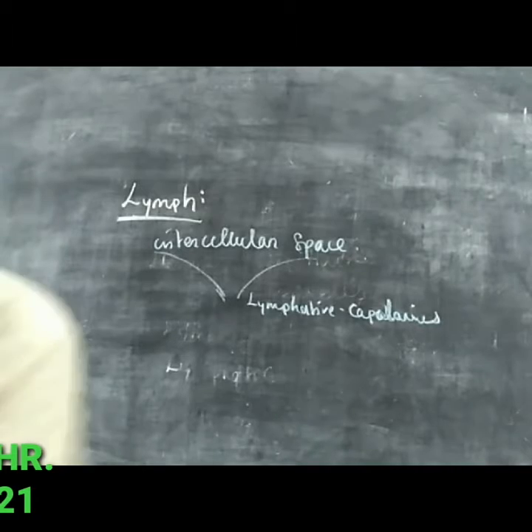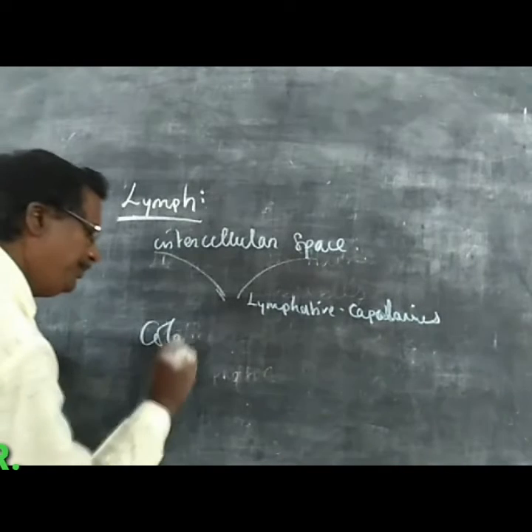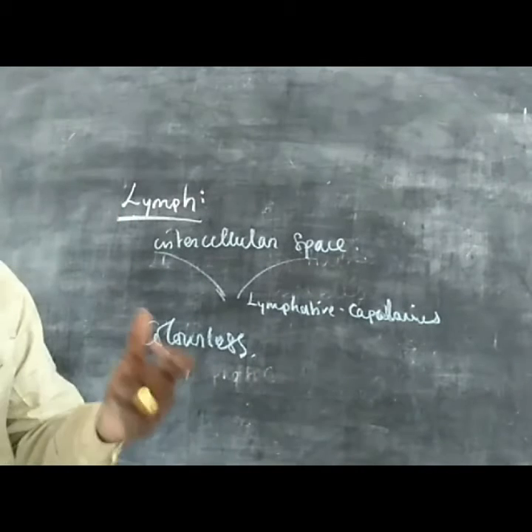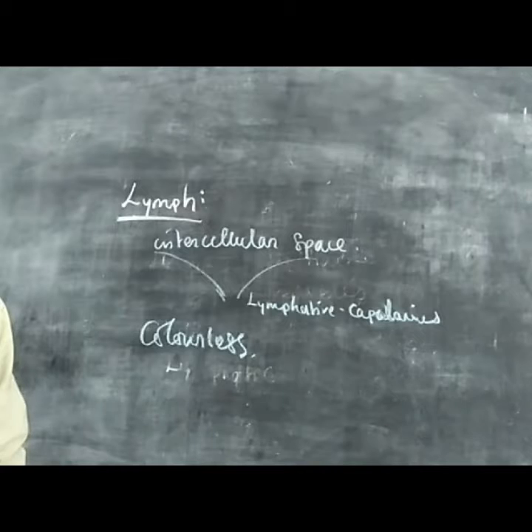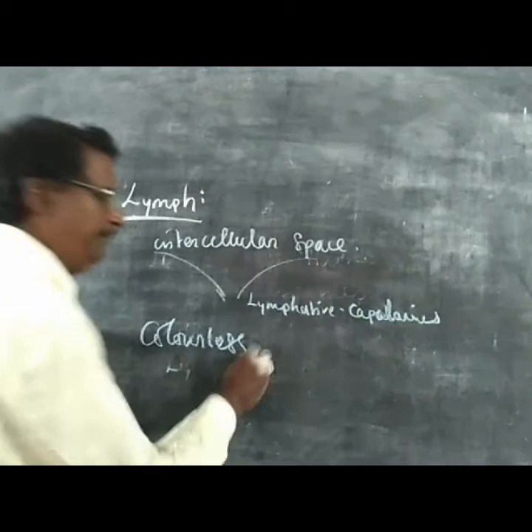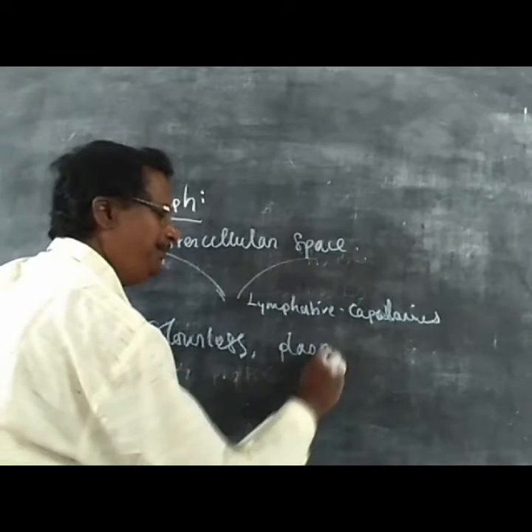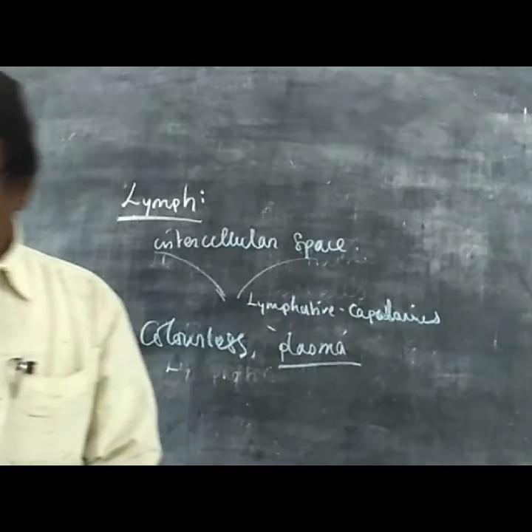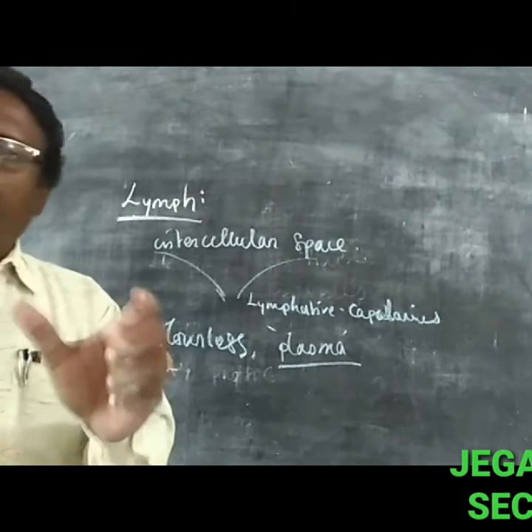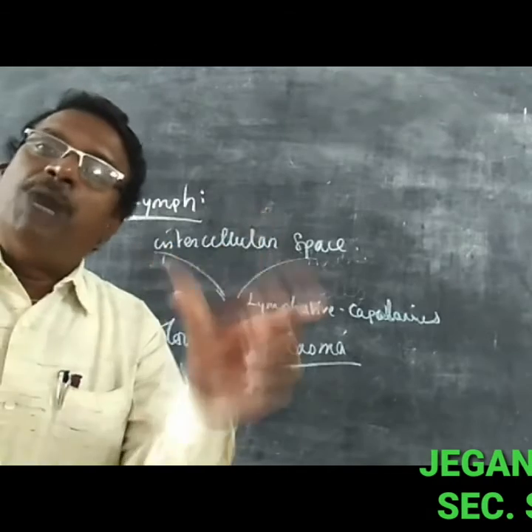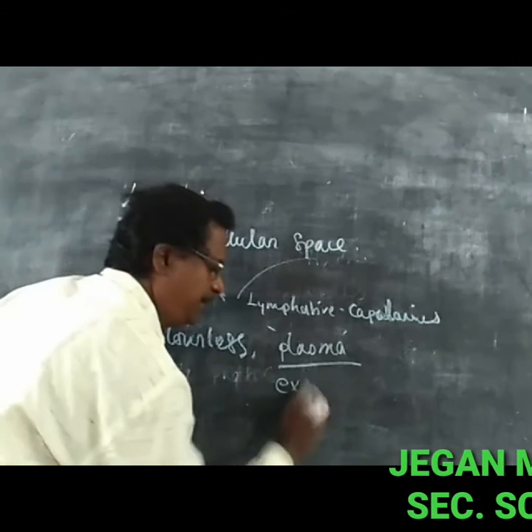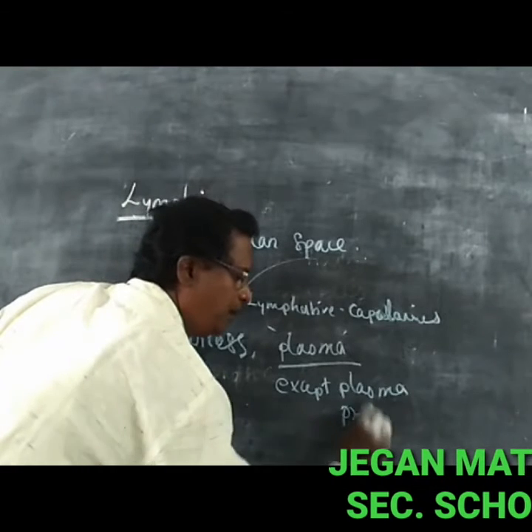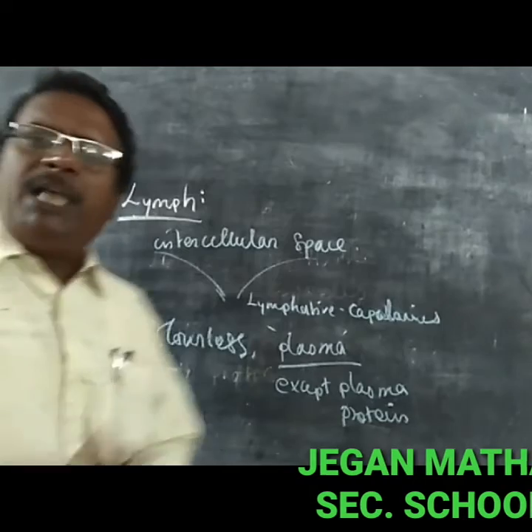Lymph is a colorless fluid formed from plasma. It has almost all the components of plasma except the plasma proteins. What are the plasma proteins?